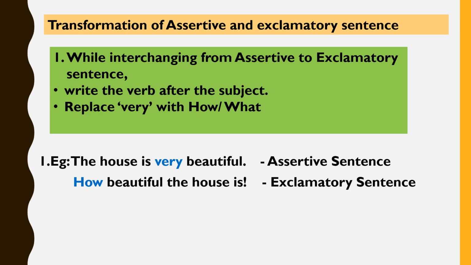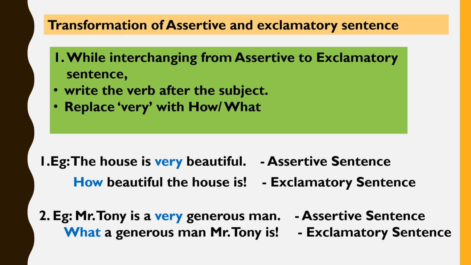See another example. Mr. Tony is a very generous man. This is an assertive sentence. Again, we have the word very in the sentence which emphasizes generous. And we have the helping verb is again in this sentence.